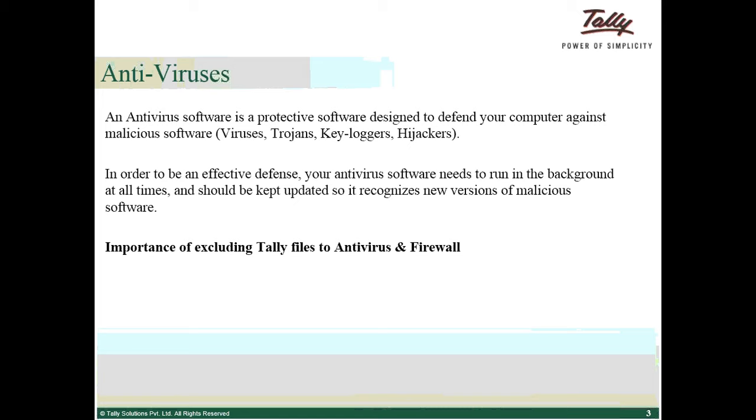So the important files which need to be excluded in antivirus and firewall for Tally are Tally.exe, Tally LIC server.exe, Tally admin, .900 file, .csf file.